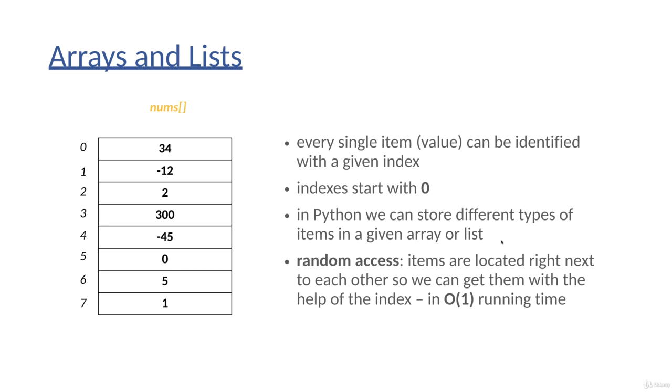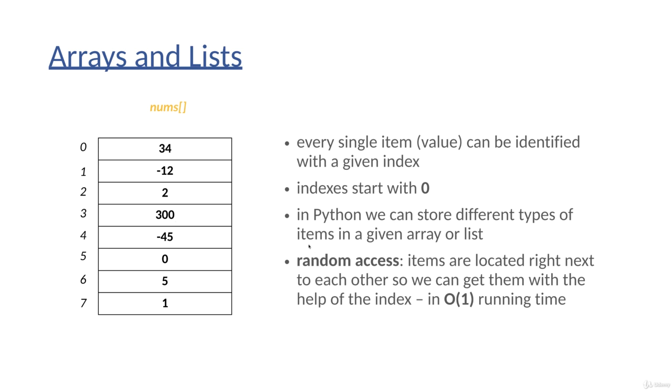In Python, we can store different types of items in a given array or list. It is quite common in programming languages such as C, C++, or Java that we have to define the type of items we are going to store. So we can store integers, or strings, or floating point numbers, but we are not able to store different types of items in other programming languages. As far as Python is concerned, we can store different types of items. For example, the first item can be an integer, the second item can be a custom object, the third item can be a string, the fourth item can be a floating point number. So this is why Python as a programming language is extremely powerful and convenient.